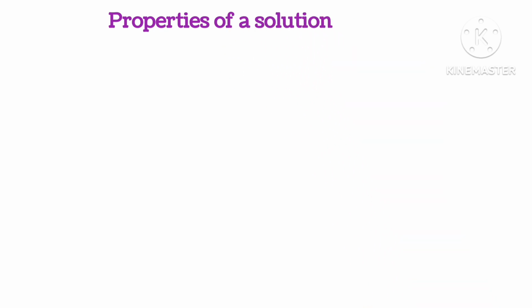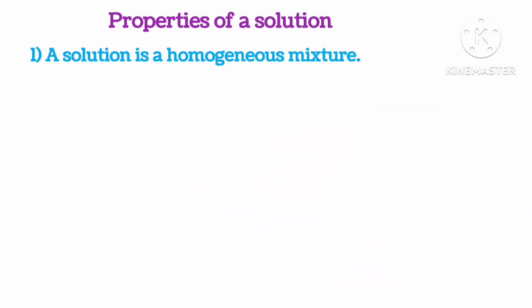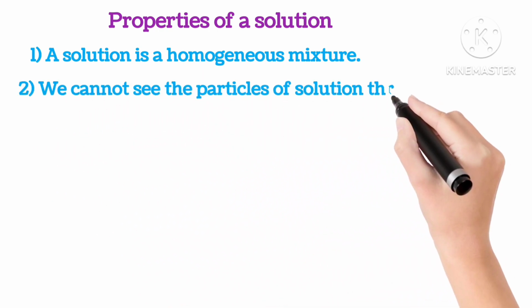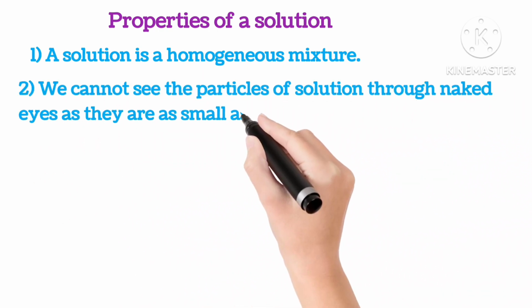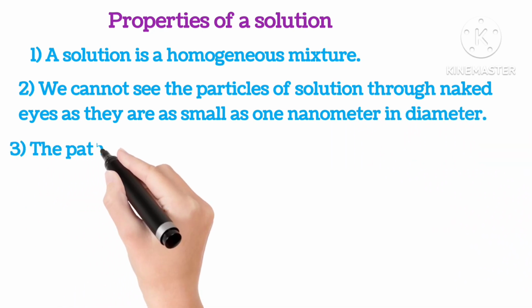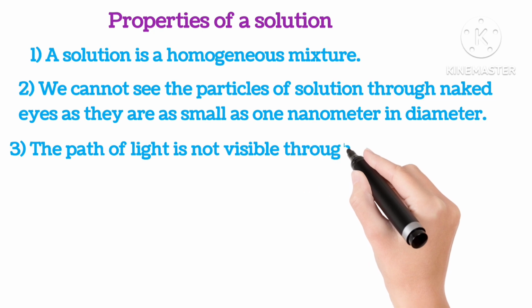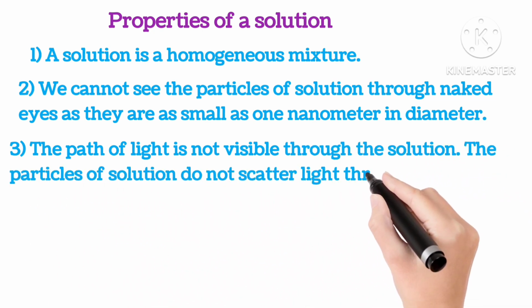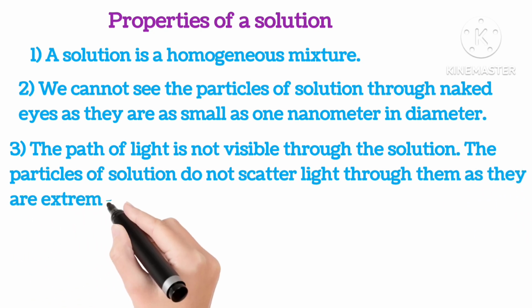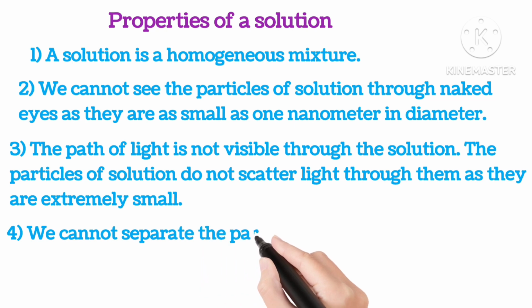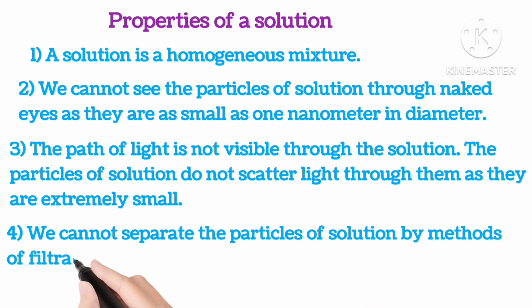Properties of solution. Solution is a homogeneous mixture. We cannot see the particles of a solution with naked eyes as they are very small, about 1 nanometer in diameter. The path of light is not visible through the solution. The particles of a solution do not scatter light as they are extremely small. We cannot separate the particles of a solution by filtration.